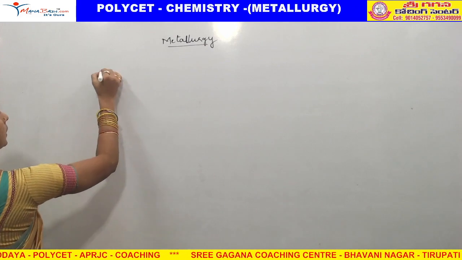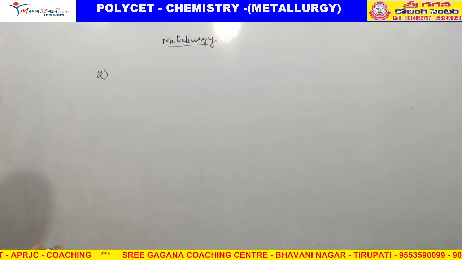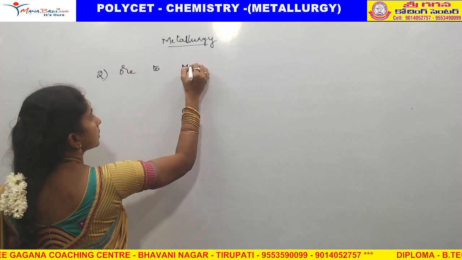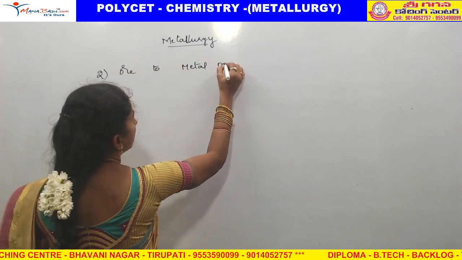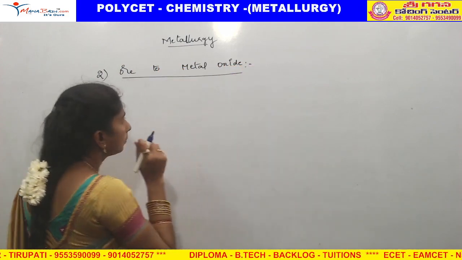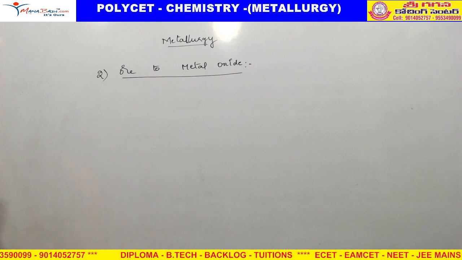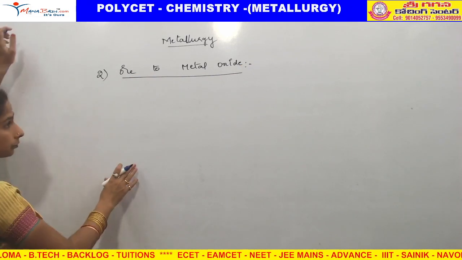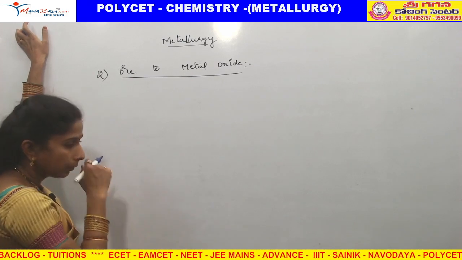After that, the second process. What is the second process? We need to convert ore to metal oxide. Ore to metal oxide. In this ore to metal oxide conversion, what we are doing actually, here three processes are there.